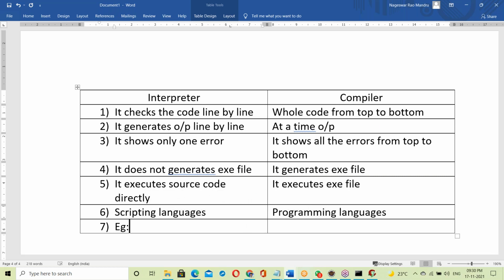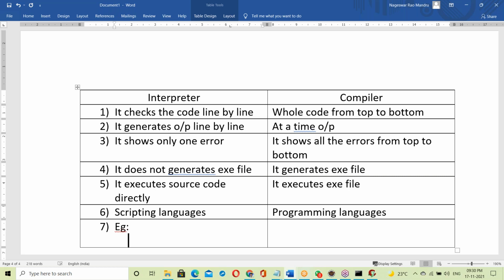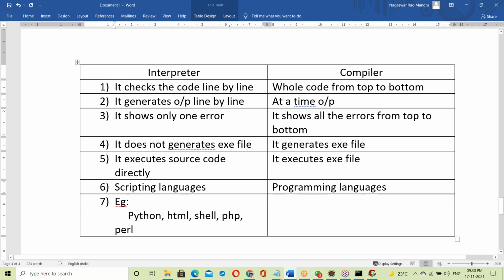Now, examples of interpreter based languages. Python is the best example. Python, HTML, Linux shell scripting. Next PHP, Perl scripting, and JavaScript. JavaScript is not Java. JavaScript is a browser understandable language. Java is a JVM understandable language. Java is different, JavaScript is different.